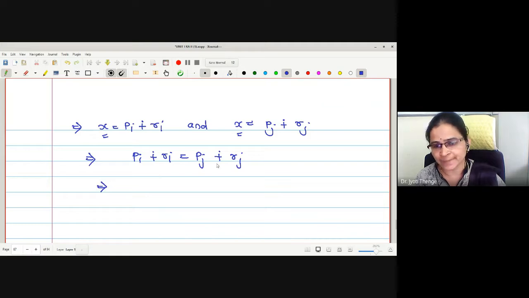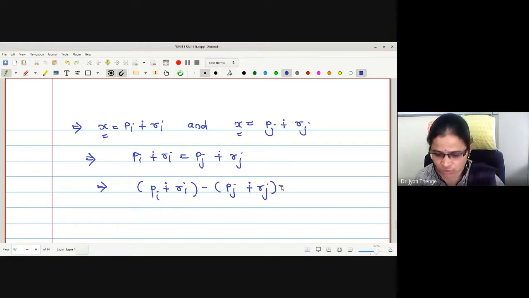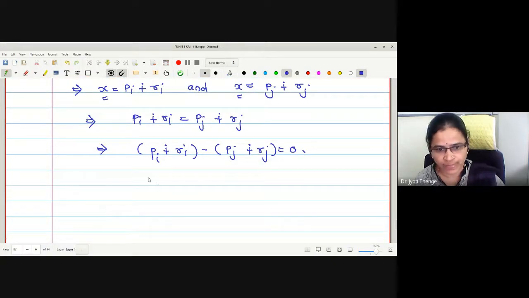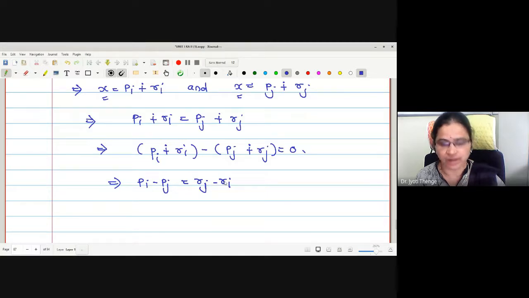Now, as both the elements are equal, the difference must be 0. Therefore, can I write this as Pi sum modulo 1 with Ri minus Pj sum modulo 1 with Rj equal to 0? Okay. The point is clear to everyone? Therefore, can I write this as Pi minus Pj equal to Rj minus Ri? This sum works as an ordinary sum we know, but with the help of different values.